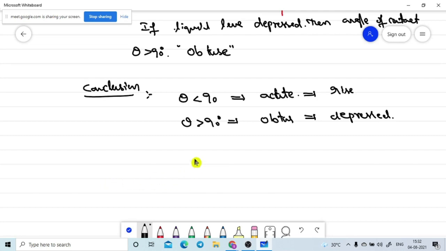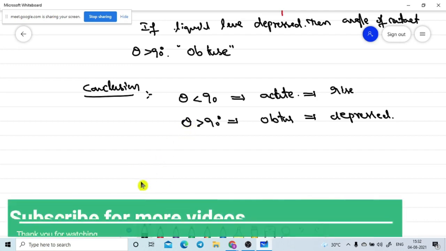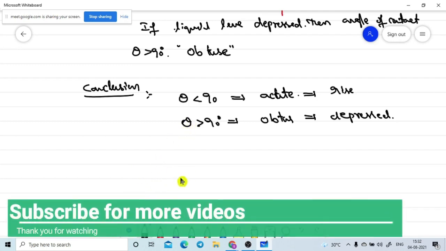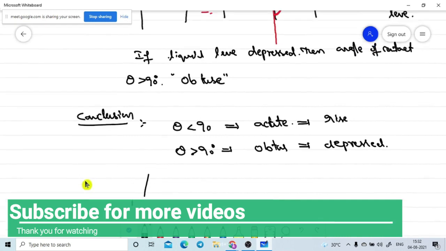Is there any issue up to now with what we discussed? Is there any major issue? Sir, depress and base, sir. Depress means the liquid level will go somewhat down from the observed level. So it gets down.